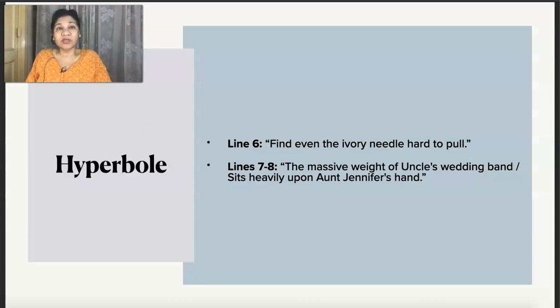And the massive weight of uncle's wedding band. How can a ring have a massive weight? The hyperbole used here is what it signals. Lines 6, 7 and 8 contain hyperbole.